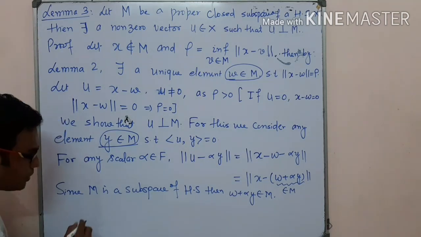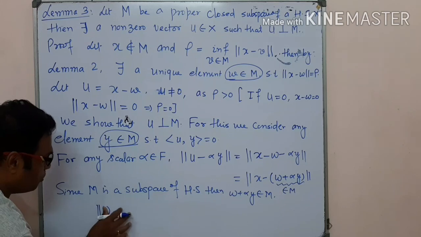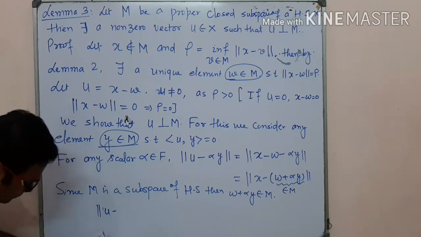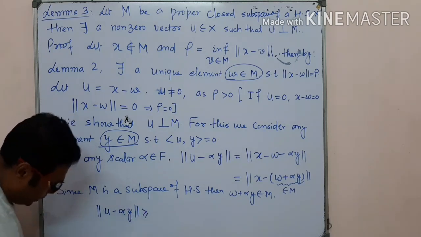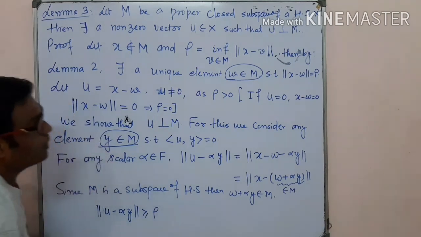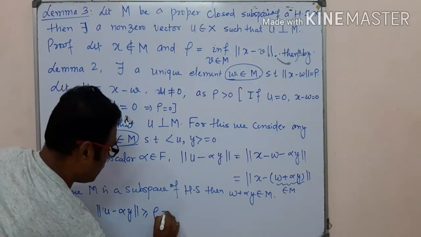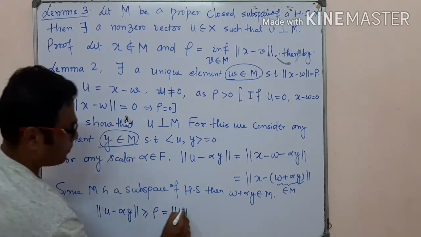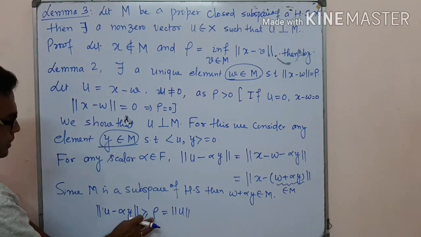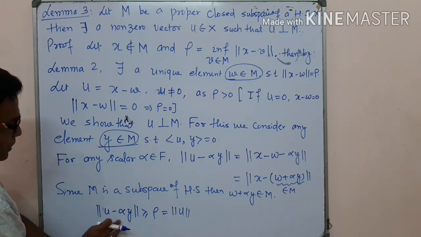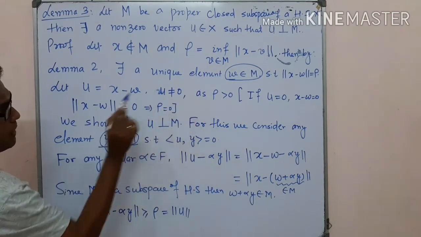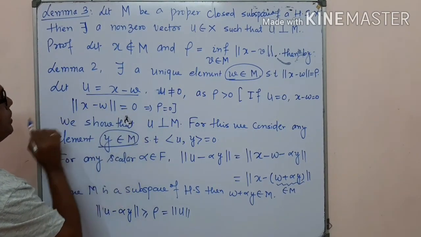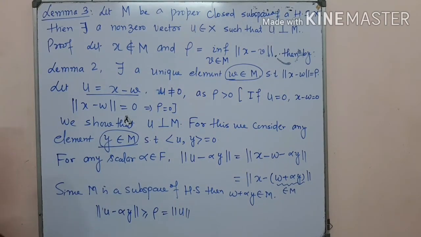Now the norm of u minus alpha y is greater than or equal to rho, and this rho is nothing but the norm of u, because this distance is greater than rho here, and rho is equal to the norm of x minus w, and x minus w is equal to u, so this part is greater than rho here.